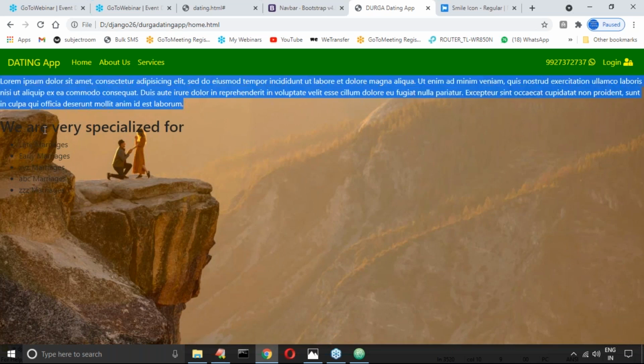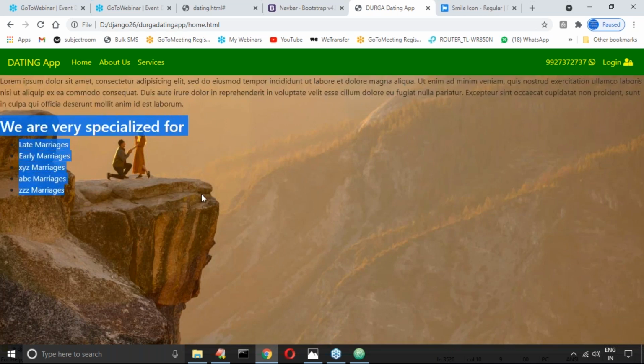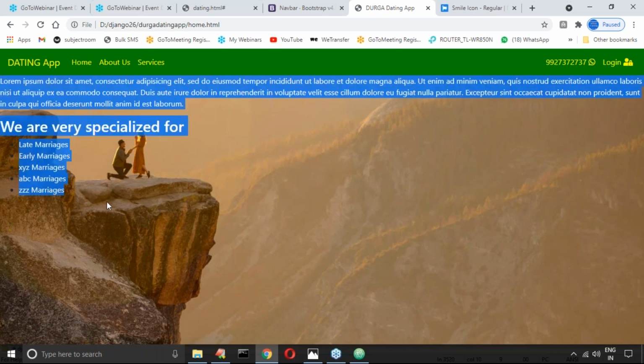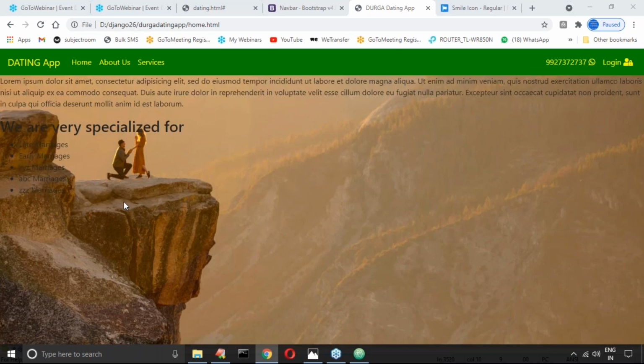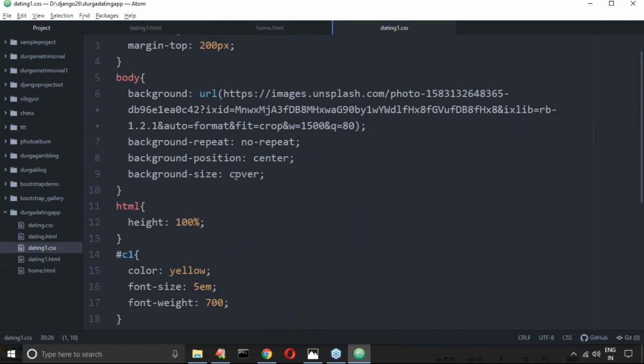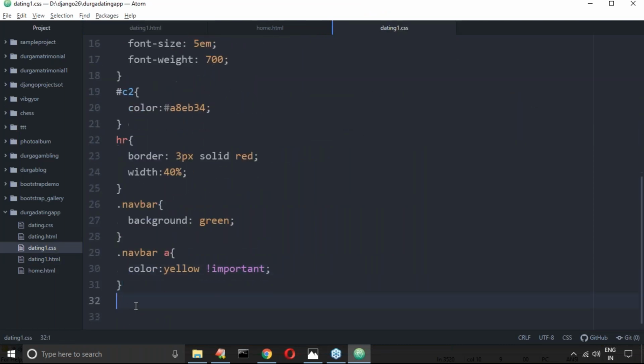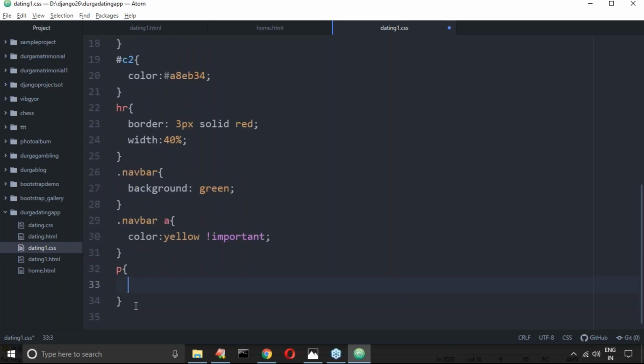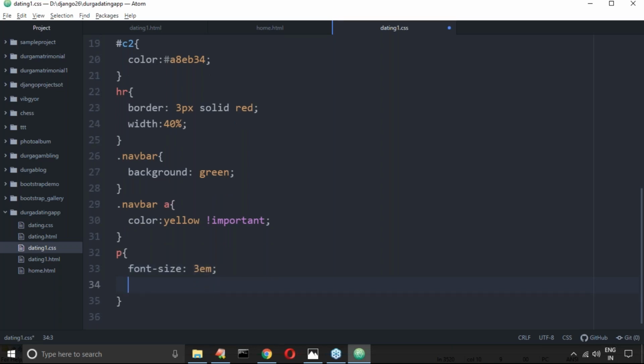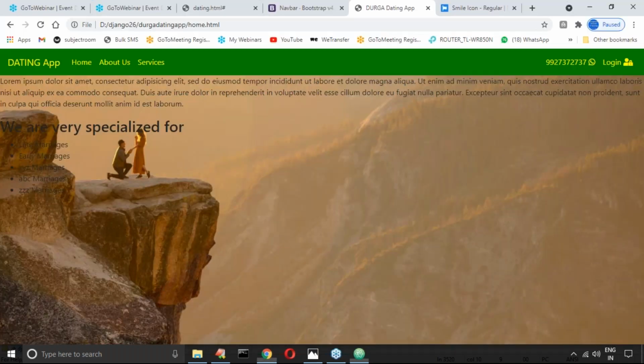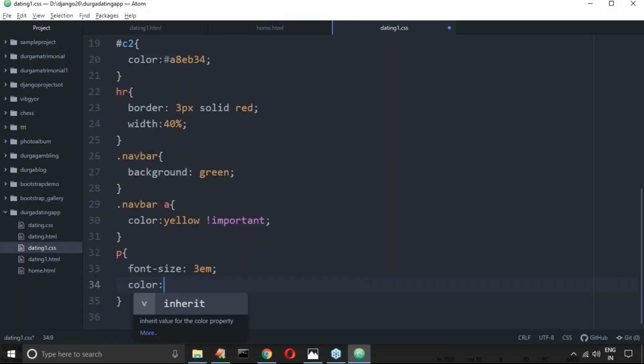Now under this h2 tag, in this p tag, if you want, you can add some text alignment in the same CSS. I never used a p tag here; I'm using it for the first time. So here, what I will take is font size, 3em. Text color is yellow.